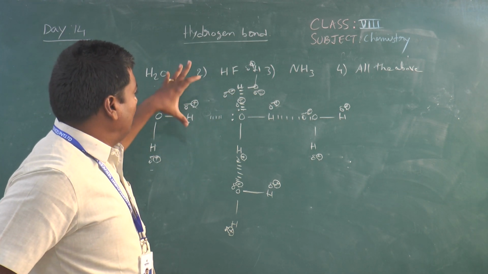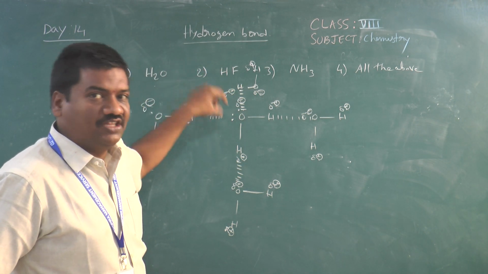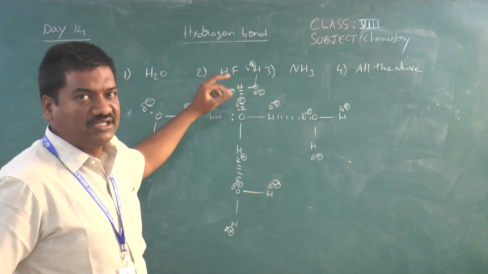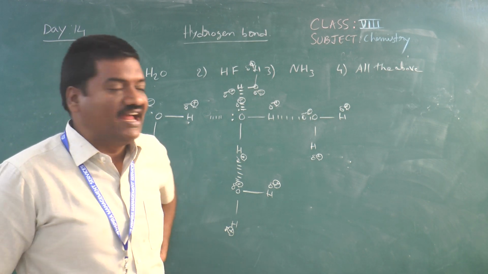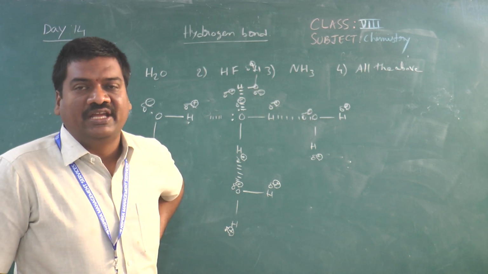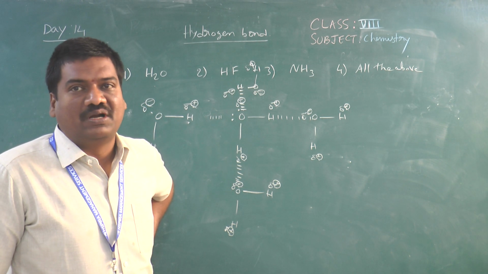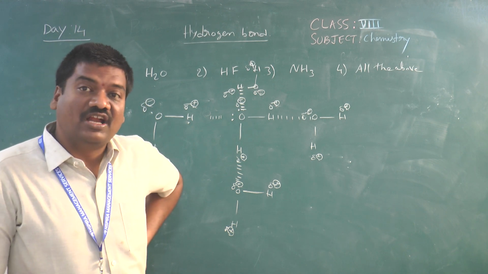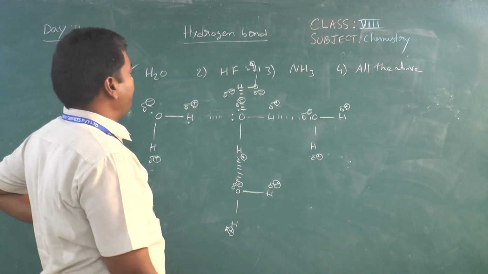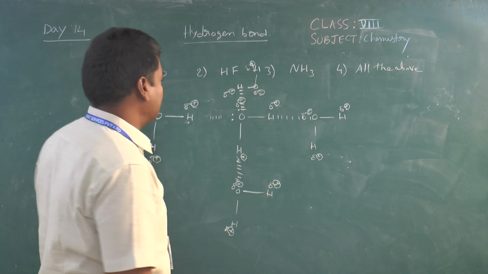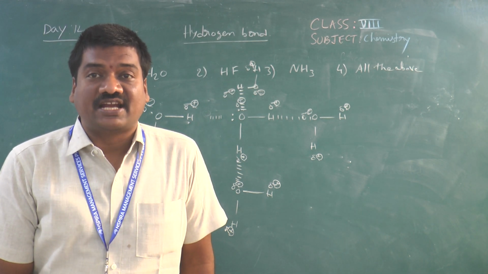Means between different, similar molecules, not within the molecule but between 2 molecules, or 3 molecules, or 4 molecules, if they participate in hydrogen bonding, we take it as intermolecular hydrogen bonding. The water molecule is the example for intermolecular hydrogen bonding. Between 2 molecules, a hydrogen bond is formed. The question is, which of the following molecules will exhibit hydrogen bond? Water is possible. If it happens within the molecule, that we take as intramolecular hydrogen bonding.